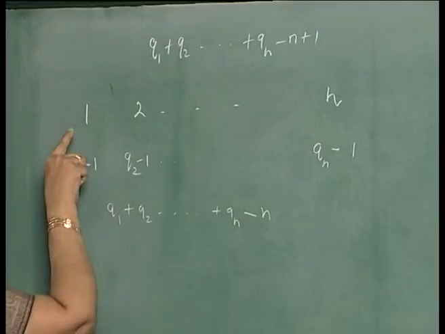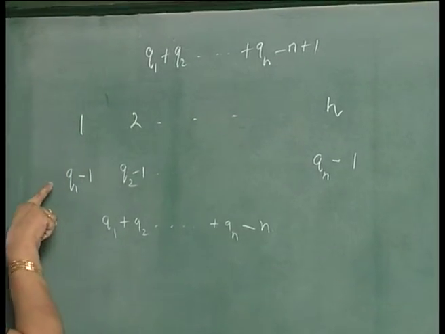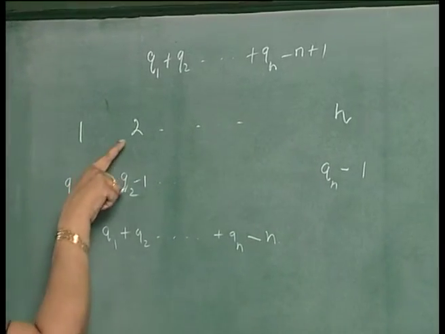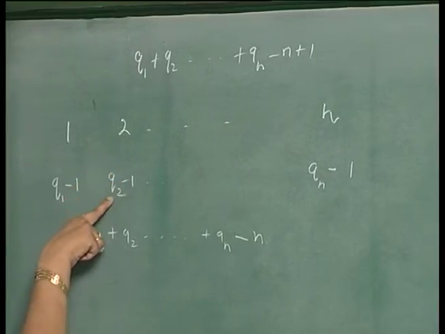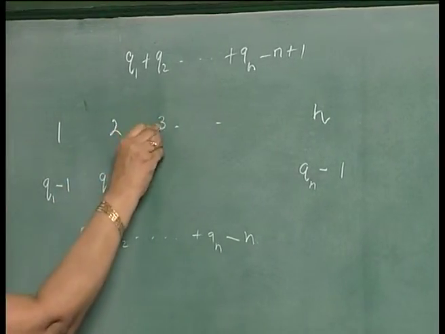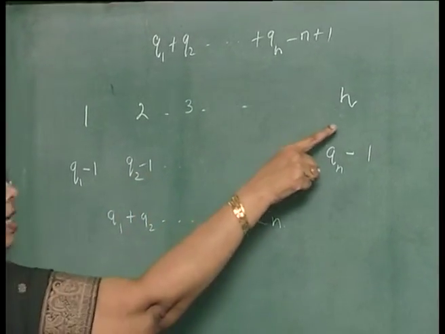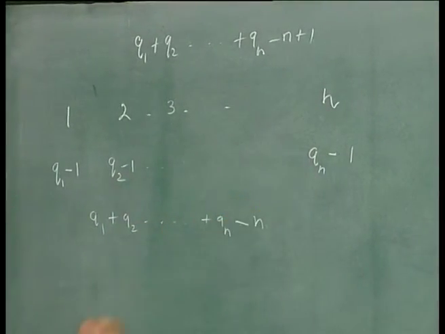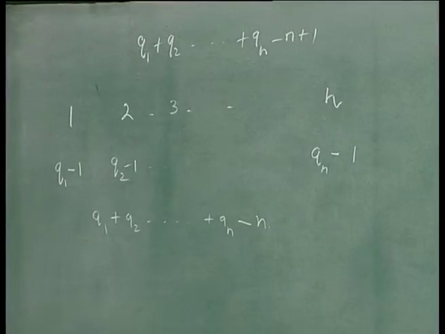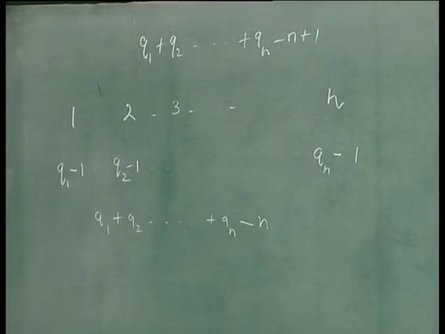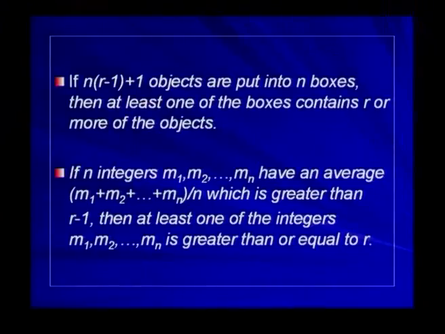That is, either the first box will contain q1 objects or more, or the second box will contain q2 objects or more, or the third box will contain q3 or more objects, or the nth box will contain qn or more objects. Putting it in another way, making use of,